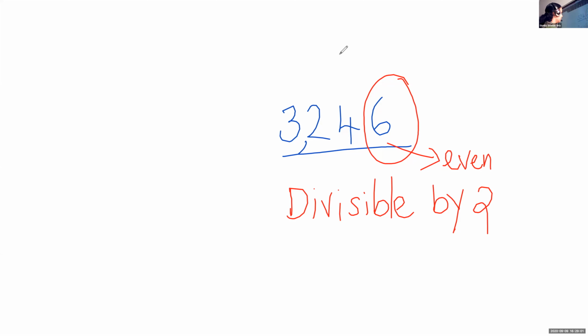You have to add the digits. Add and tell me whether it is possible to divide by 3. 3 plus 2 is 5, 5 plus 4 is 9, 9 plus 6 is 15. Is 15 divisible by 3? Yes, ma'am. 3 into 5 is 15.